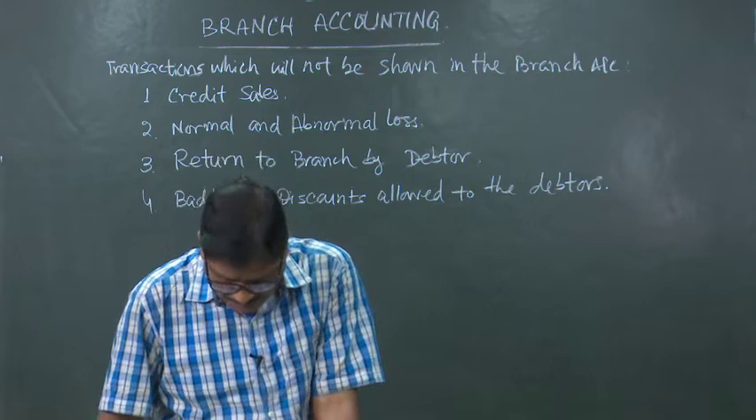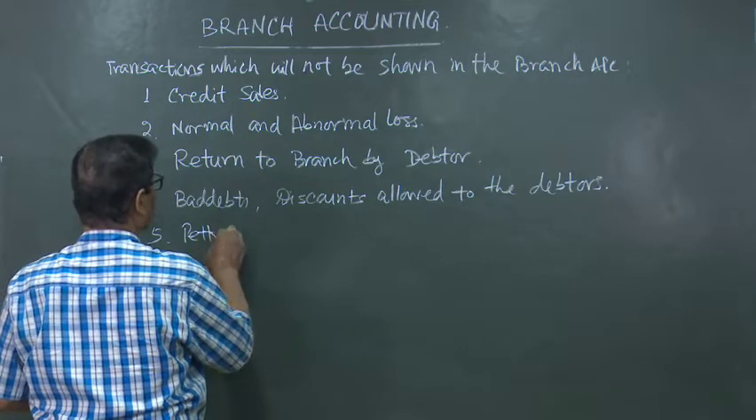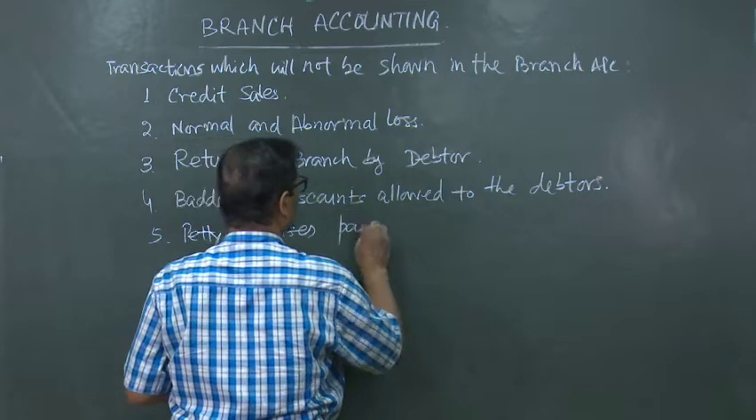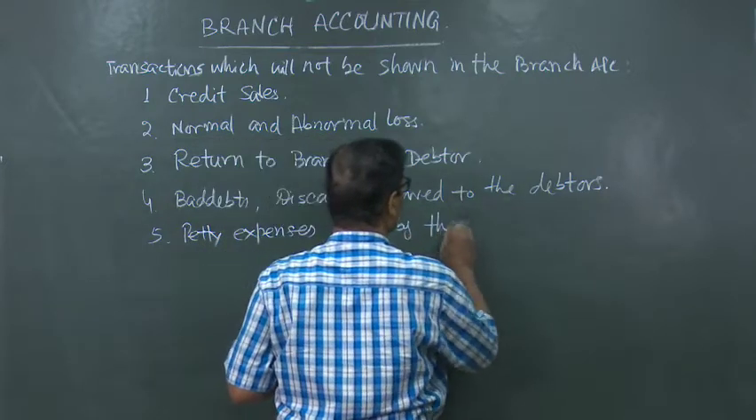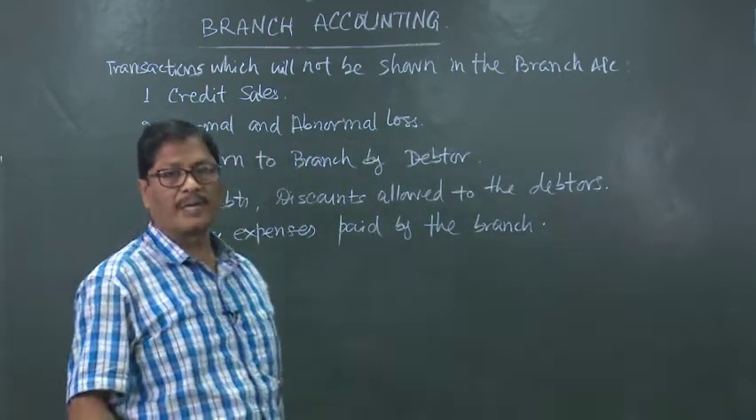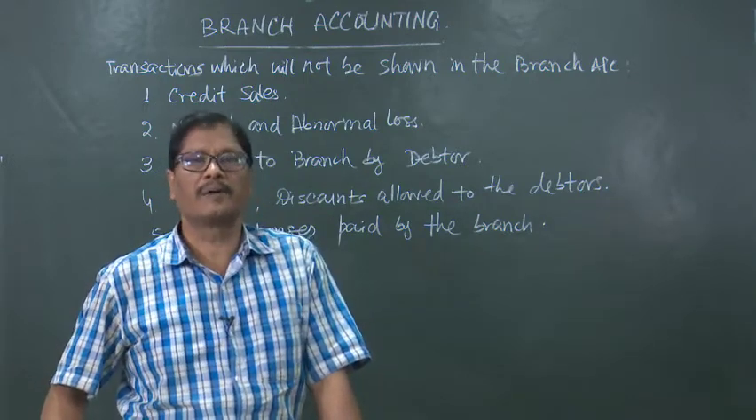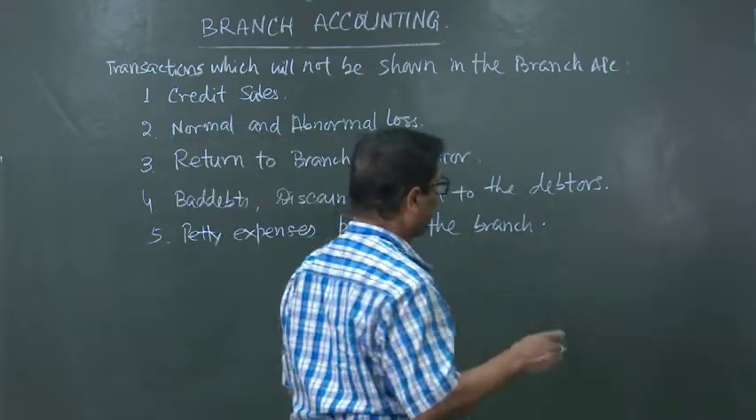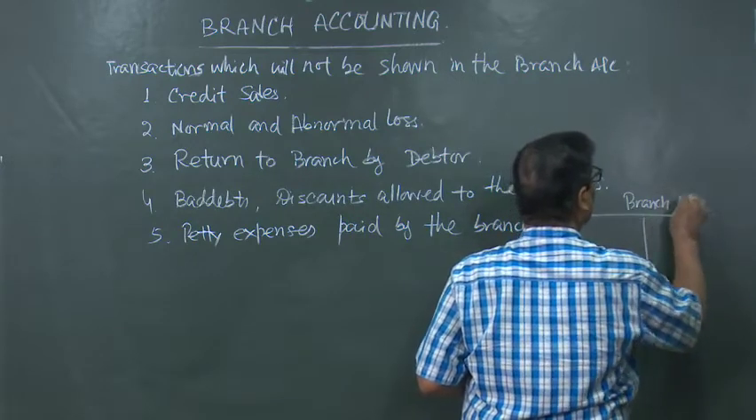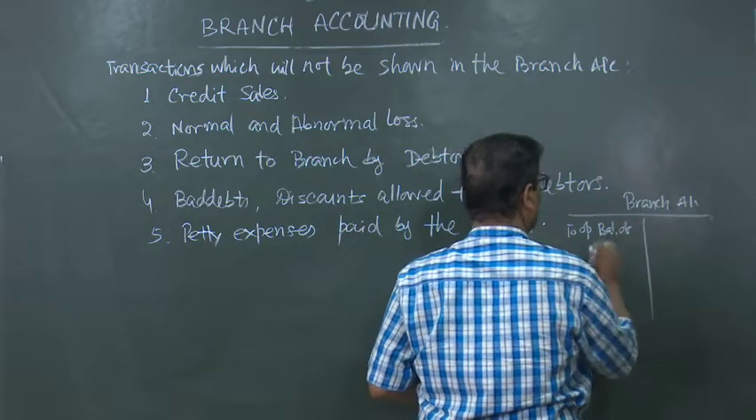Then petty expenses paid by the branch. Whatever petty expenses will be incurred by the branch out of the petty cash account, it will not be recorded in the branch account. Why? Because the accounting effect is like this. The branch account will be debited with opening balance of petty cash.